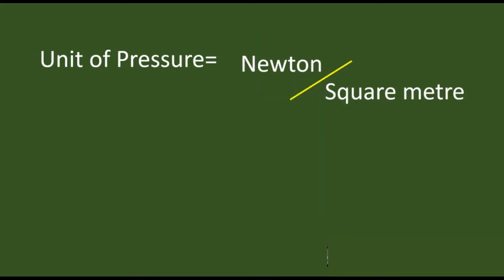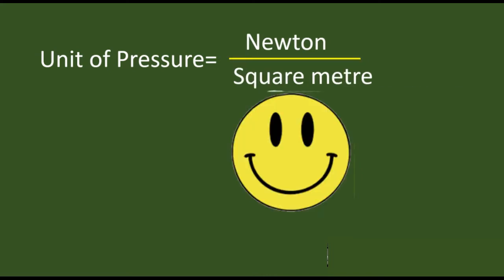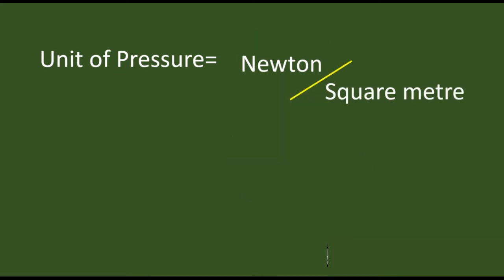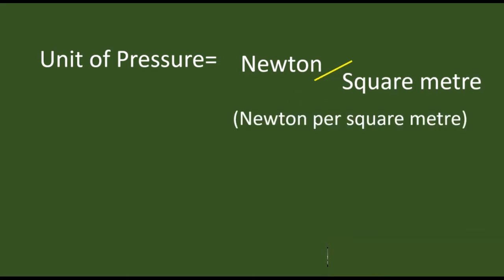So the unit of pressure is Newton divided by square meter, which can also be written as Newton per square meter. And what does that per mean? Per means divided by: Newton for force and square meter for area.